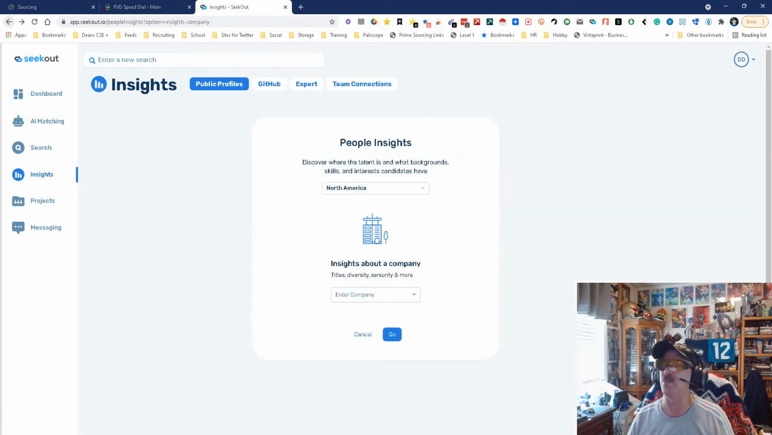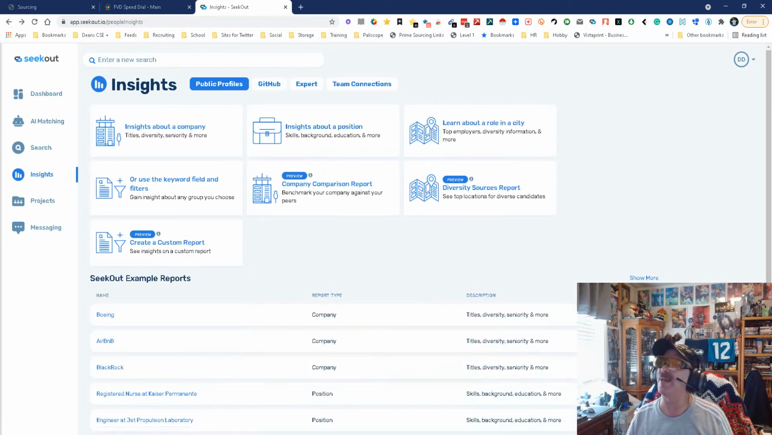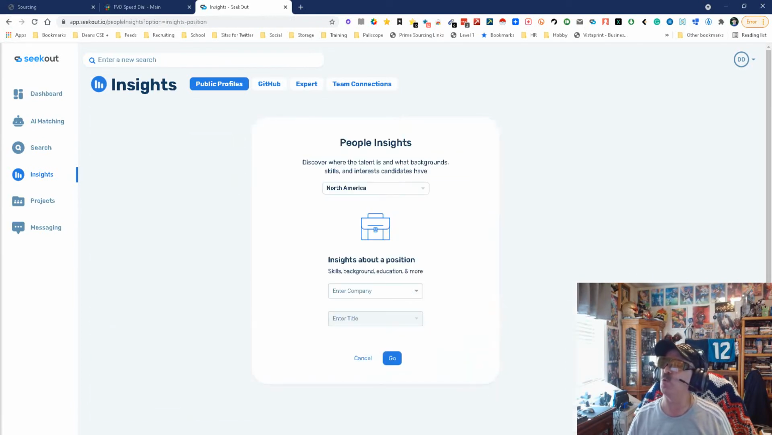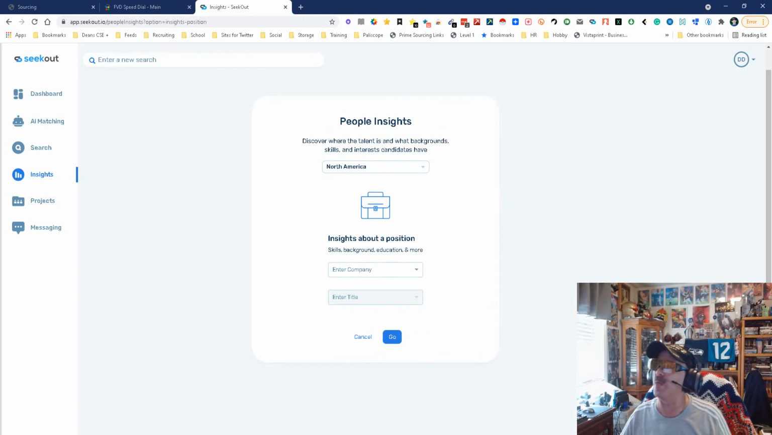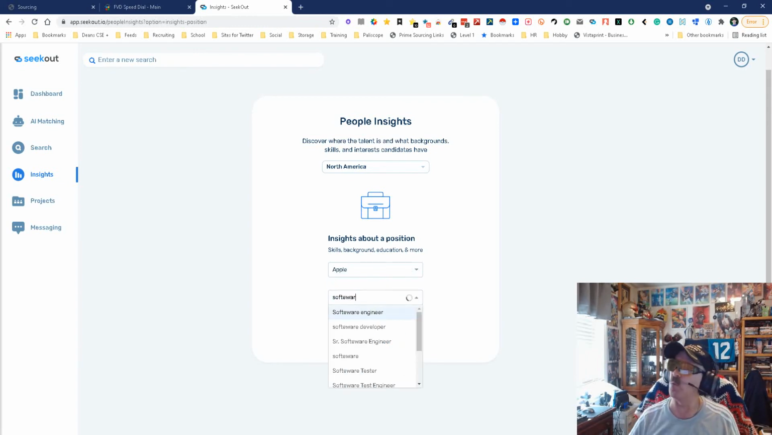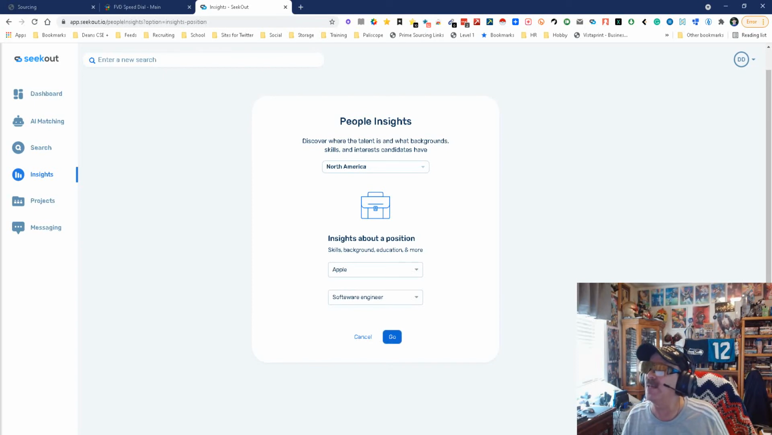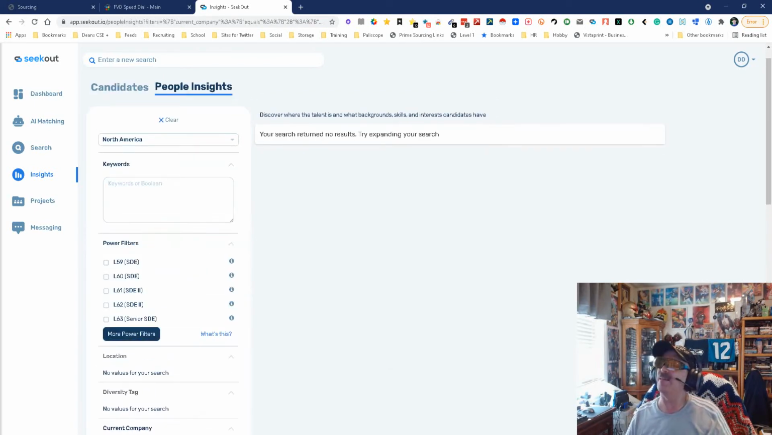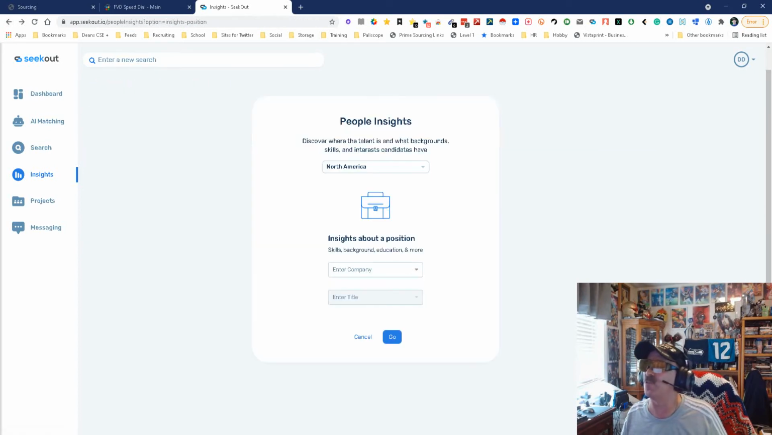Let's go back now and pick the next thing. Insights about a position. So here's where we pick a position. We can pick a company or we can pick a title. We can pick a company and we can pick a title. In this case, we're going to pick a company and a title. So we're going to continue to pick on Apple just because I can. And then we're going to pick a title. Software engineer. Yay, software engineer. Go. And ooh, they probably don't call their people software engineers, I'll bet you.